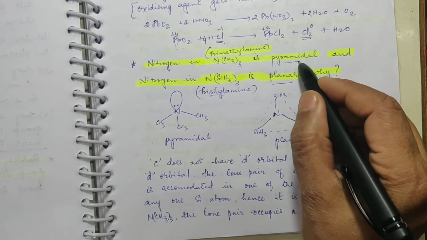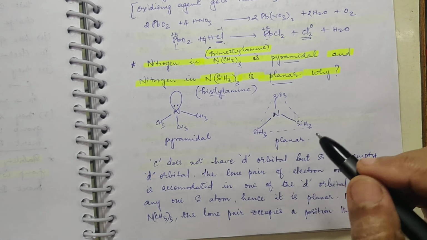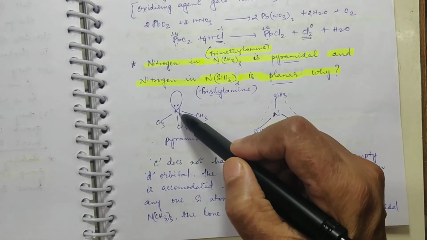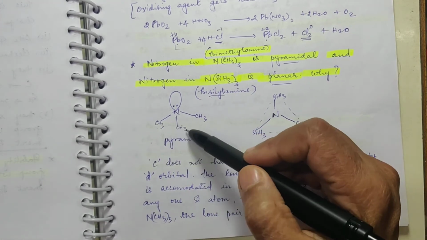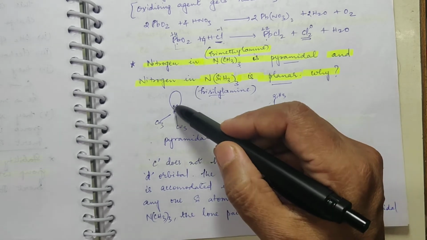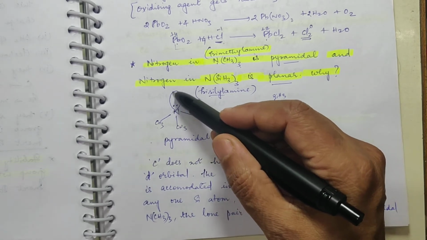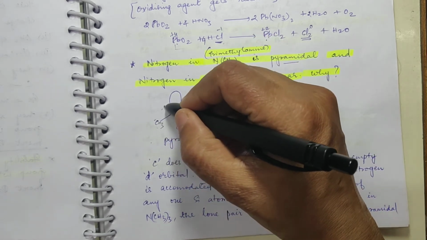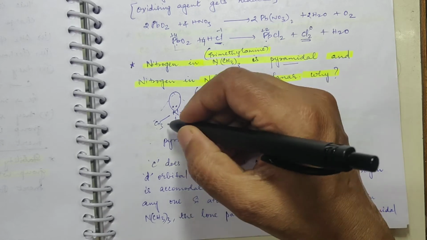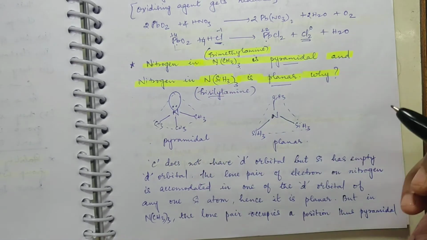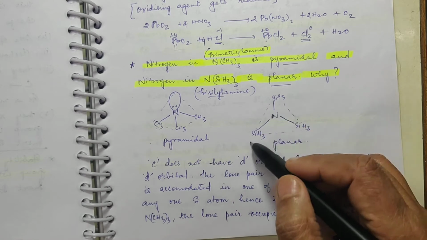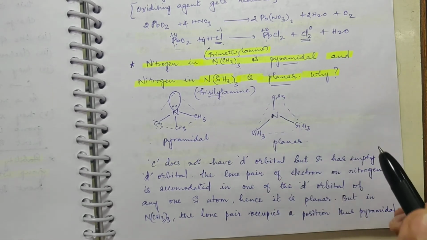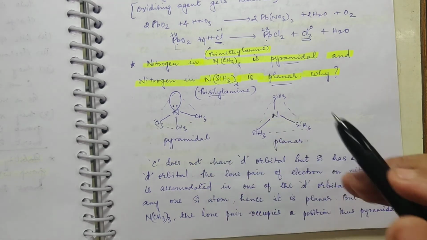Why? Why this is pyramidal and this is planar? That is because, see, in both the cases nitrogen is the central atom. And in the case of trimethylamine, the 3 methyl groups are arranged like this, and the lone pair of electron on nitrogen is present, shown here, which is giving you a pyramidal geometry. This is pyramidal, right? Whereas here you find the structure is planar. It is something similar to that of your BF3 and all. Yes, it is planar.